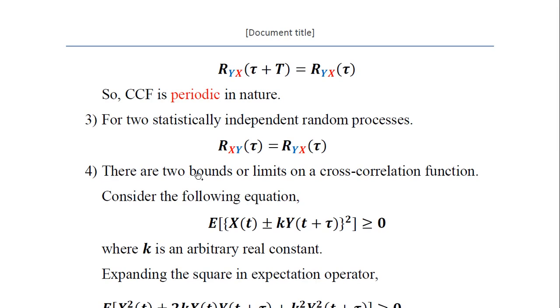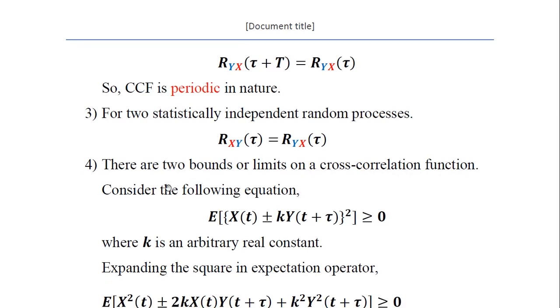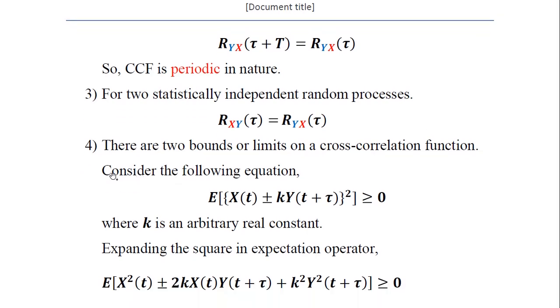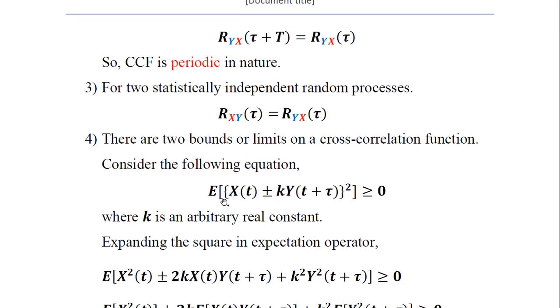The fourth property: there are two limitations, or upper bounds, on the cross correlation function and its performance. Let us look into the first one. Consider the following equation.